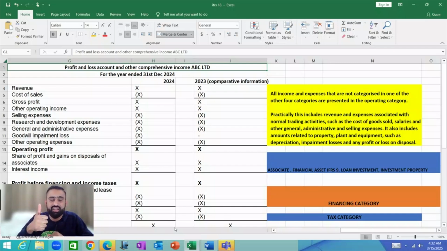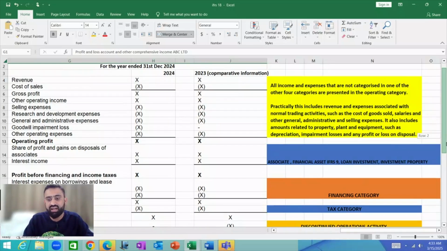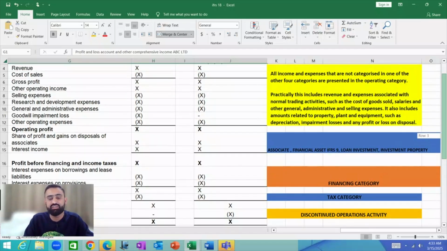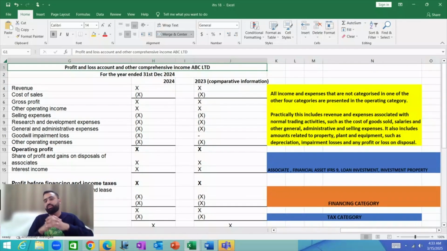The first category is the operating category. Then we have the investment category. Then we have the financing category. Then we have a category on taxation. And the last category is the discontinued operations category.